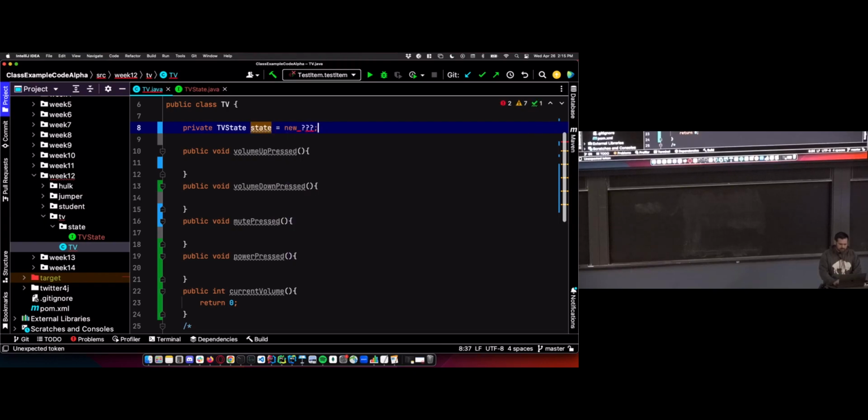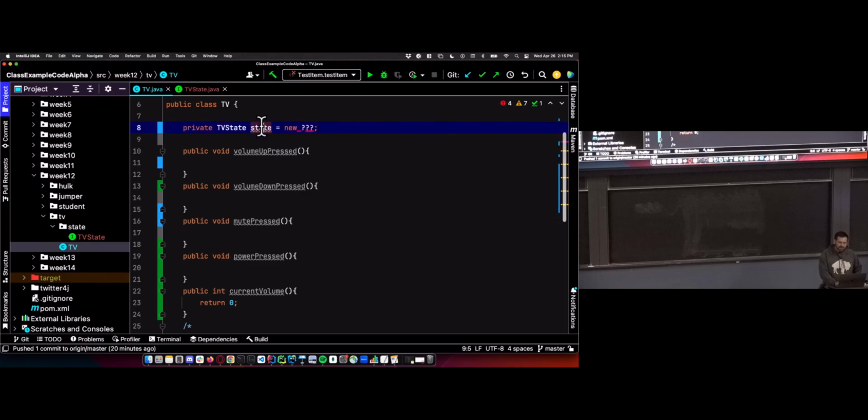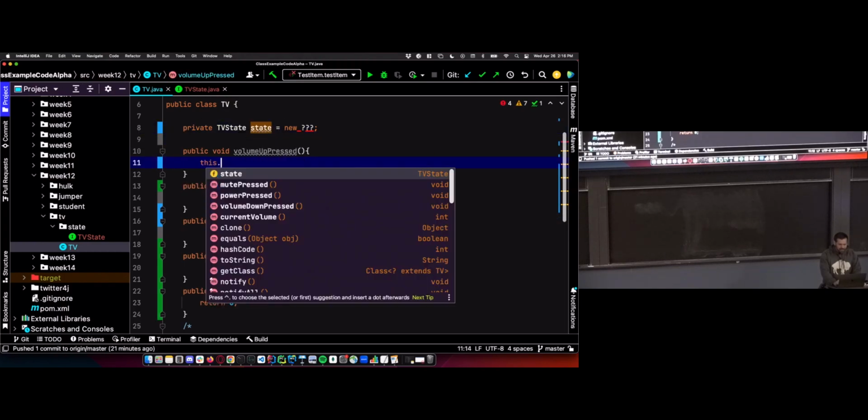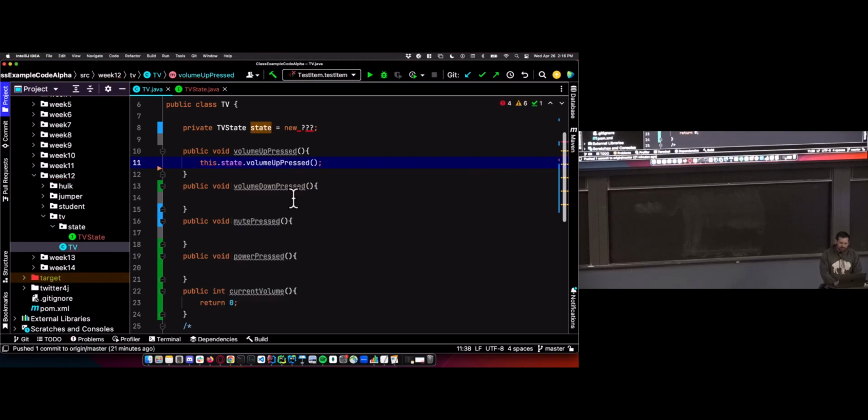Question marks here, which is going to be something. We don't have any actual concrete states yet, so we can't create an instance of type TV state. Nothing implements the interface yet, so we can't do anything yet. But what we're going to do is have our state, and then each one of these methods is going to defer to its state for functionality.